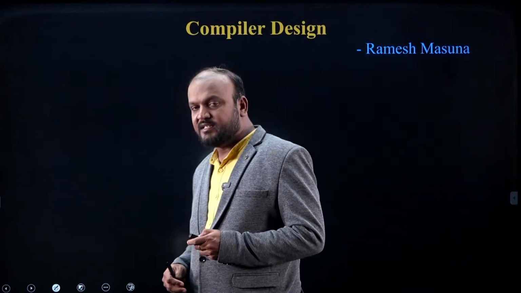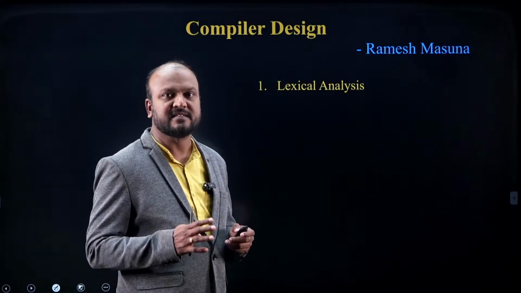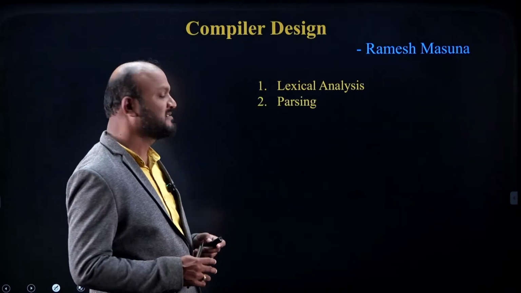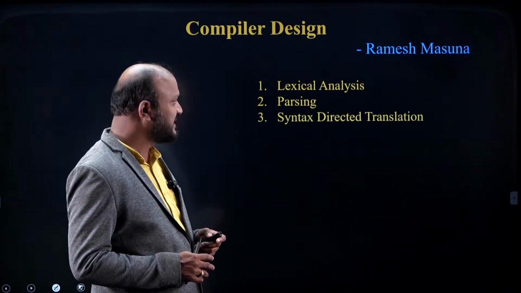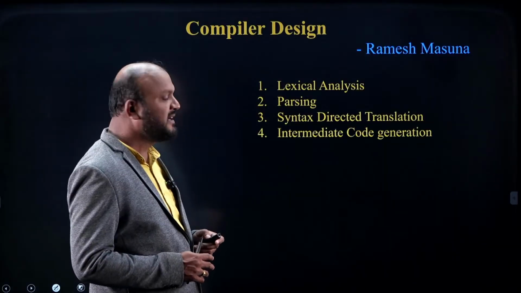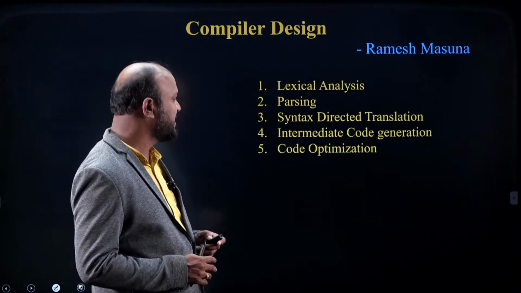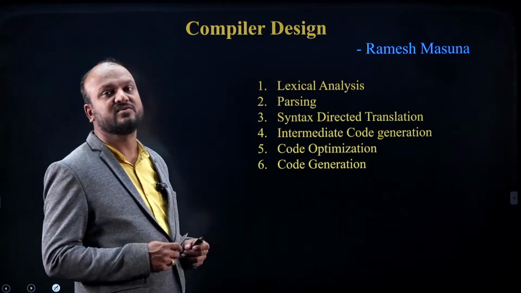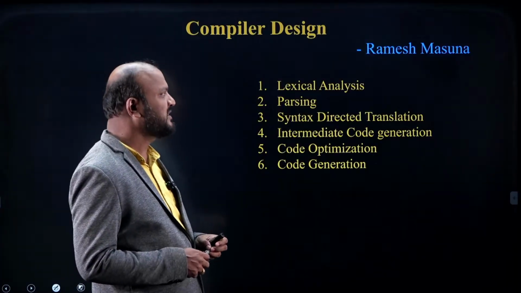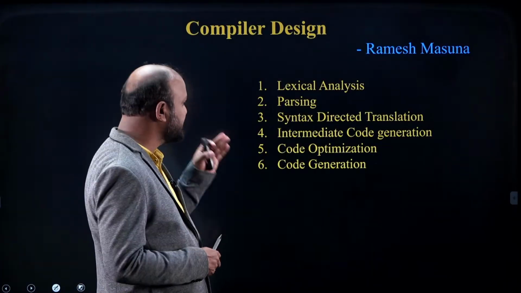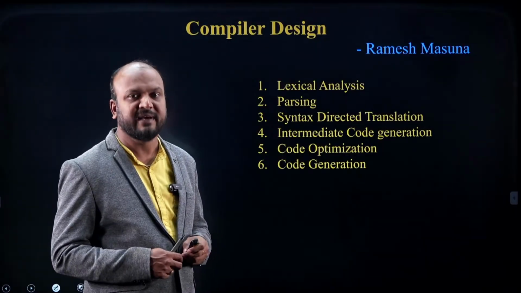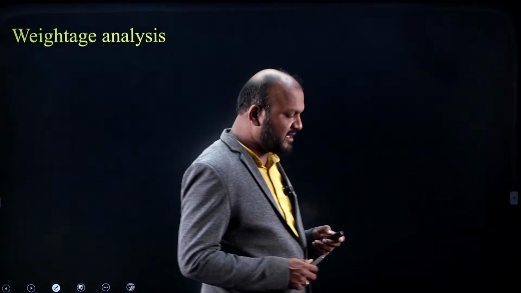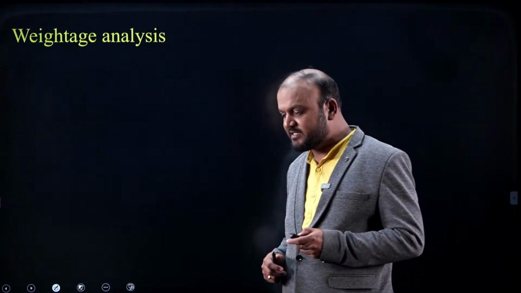When it comes to compiler design, there are certain topics in the syllabus. Those topics are lexical analysis, parsing, syntax directed translation, intermediate code generation, code optimization and code generation. These are the 6 phases of a compiler, and each phase is one chapter. These are the contents of the syllabus in compiler design for ISRO. But when it comes to compiler design for ISRO, look at the weightage analysis.